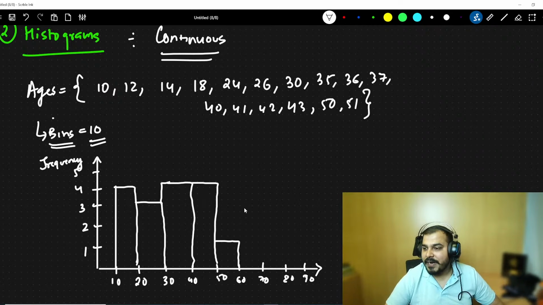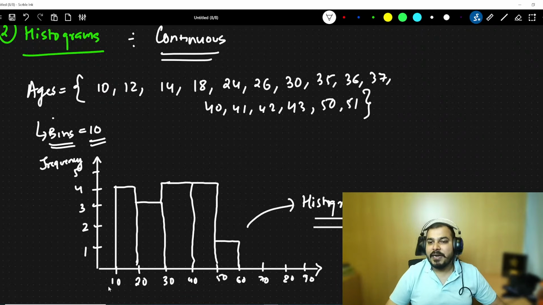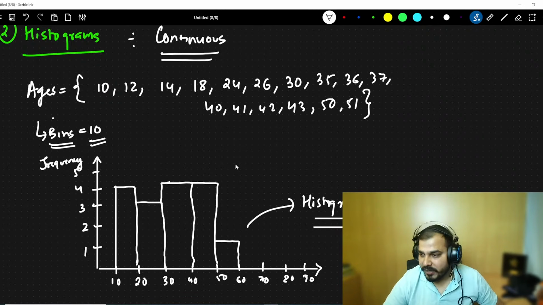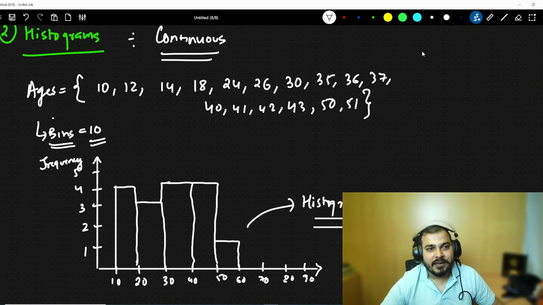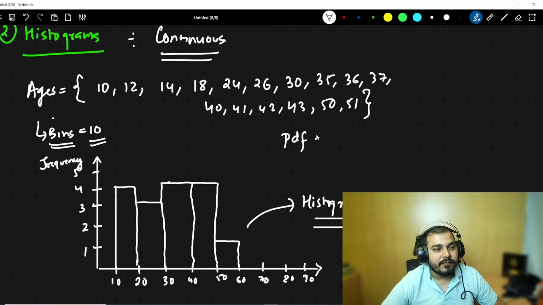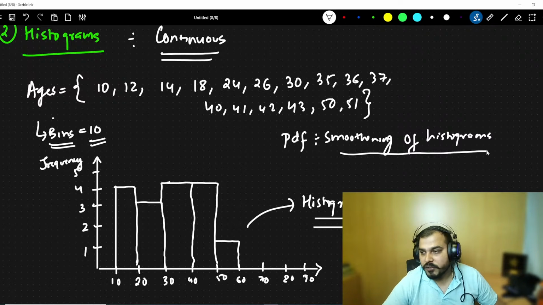These buildings that you see are basically called histograms. In this histogram, your values will be continuous. Now, one amazing thing, because people ask what is PDF. I say that PDF is smoothing of histogram. Smoothing of histograms.